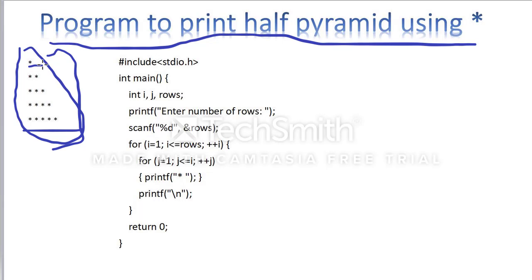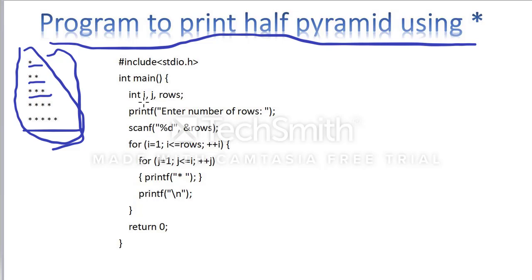Remember what the logic is here. What is the output? First you print 1 star, then go to the next line. First row 1 star, second row 2 stars, third row, fourth row, fifth row. What is the main thing here? How many rows do you have? 5 rows. In the first row you print only 1, in the second row 2, and based on the row you print that number of stars. So this is simple.